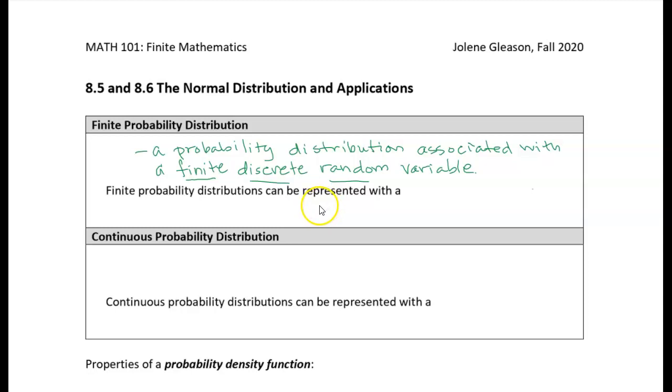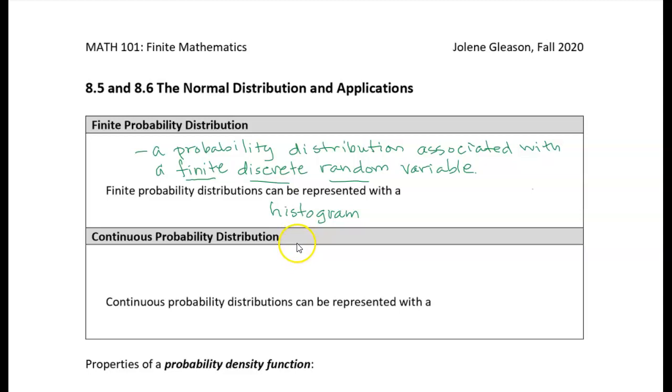Like the number of summer days that are above 90 degrees, or the number of times you roll a 6 in 6 rolls of the dice, or something like that. Something that's countable. That's what I usually consider a finite discrete random variable. And we can represent the probability distribution for a finite discrete random variable in a histogram. We've done that. Histogram. That's what we've done so far.